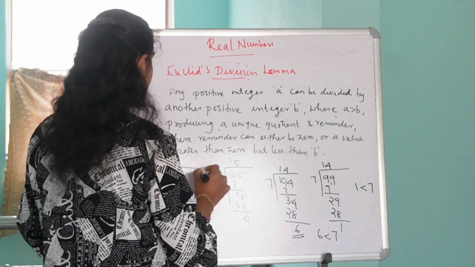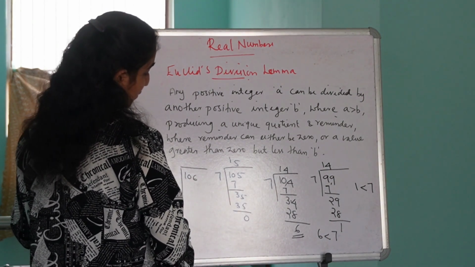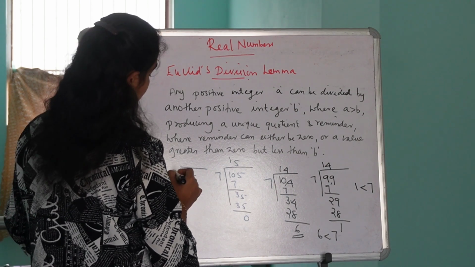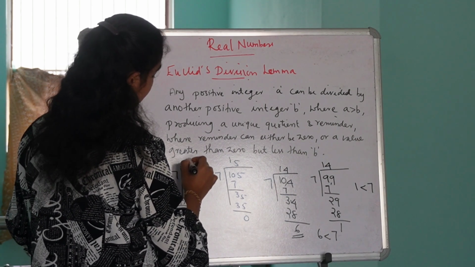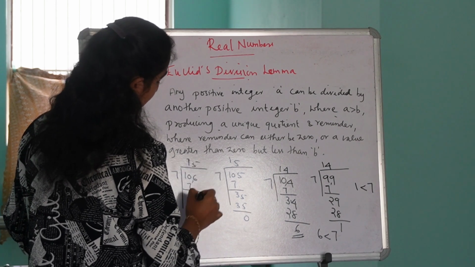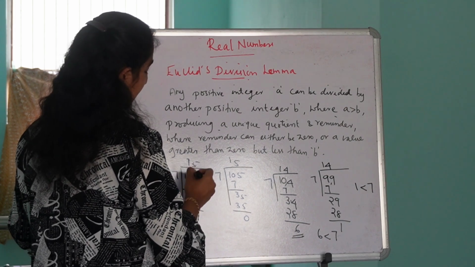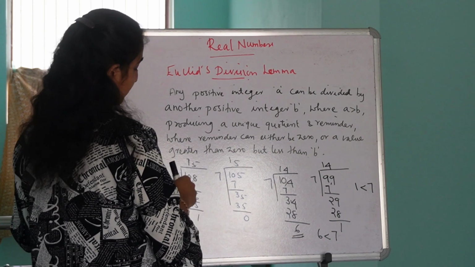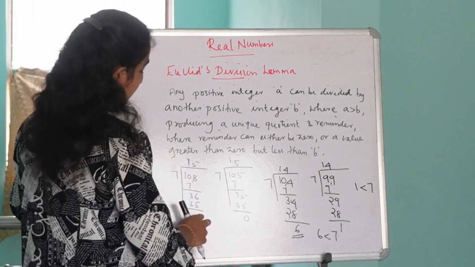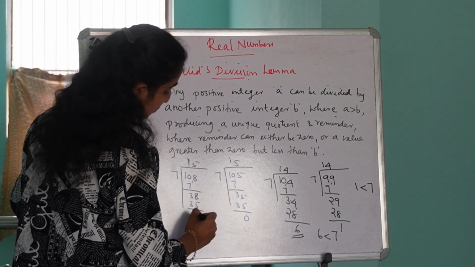Again, let me take another number, say 106. If I divide 106 by 7, again one time 7, 3, 36, 5 times, so again 35, remainder 1. Suppose I am dividing 108 by 7. Then the remainder obtained is equal to 3.